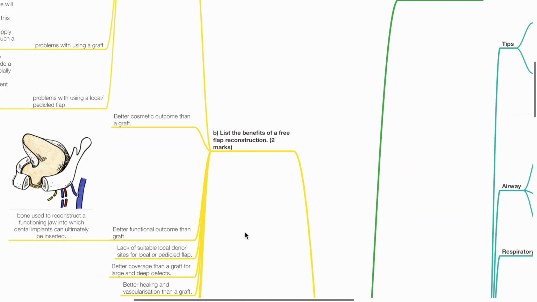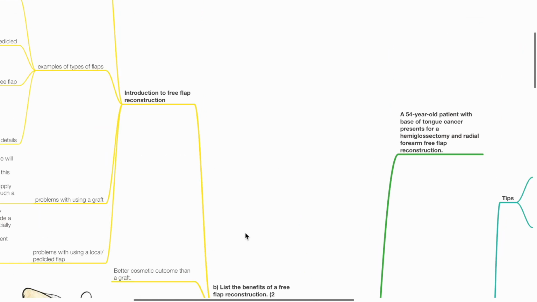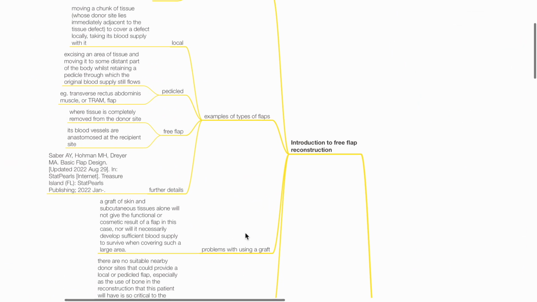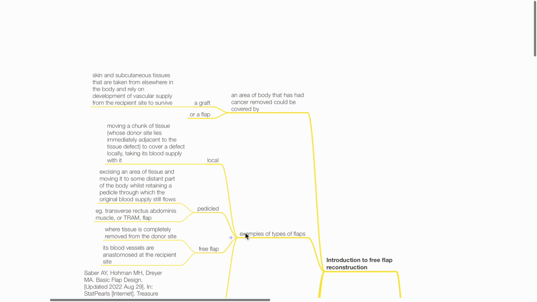B. List the benefits of a free flap reconstruction. Introduction to free flap reconstruction. An area of the body that has cancer removed could be covered by a graft or a flap. A graft consists of skin and subcutaneous tissues that are taken from elsewhere in the body and rely on development of vascular supply from the recipient side to survive.